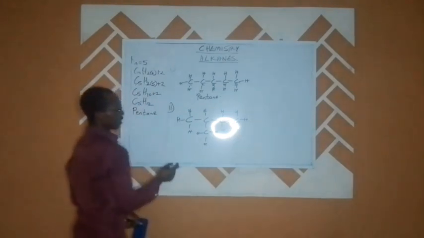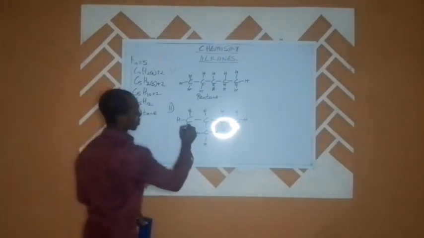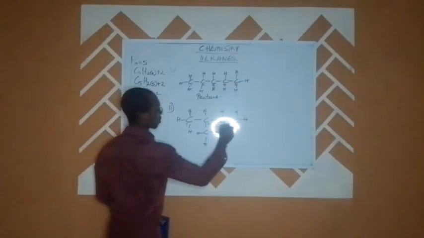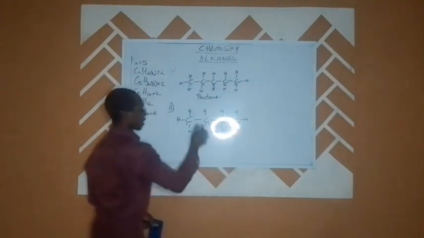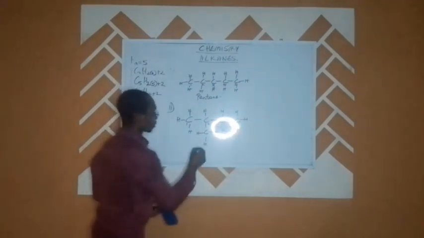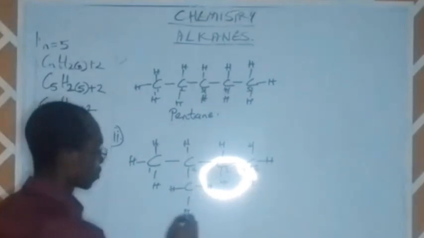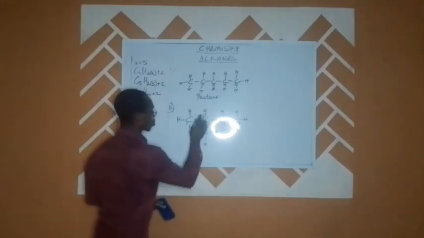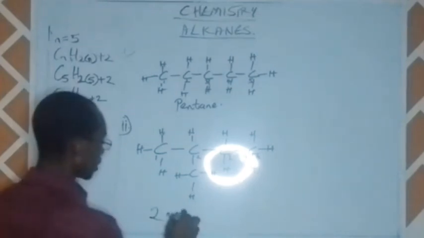So if we look at this now, this is carbon 1, carbon 2, carbon 3, carbon 4. On our carbon 2 is where we have the functional group. So that makes it what? 2-methyl.